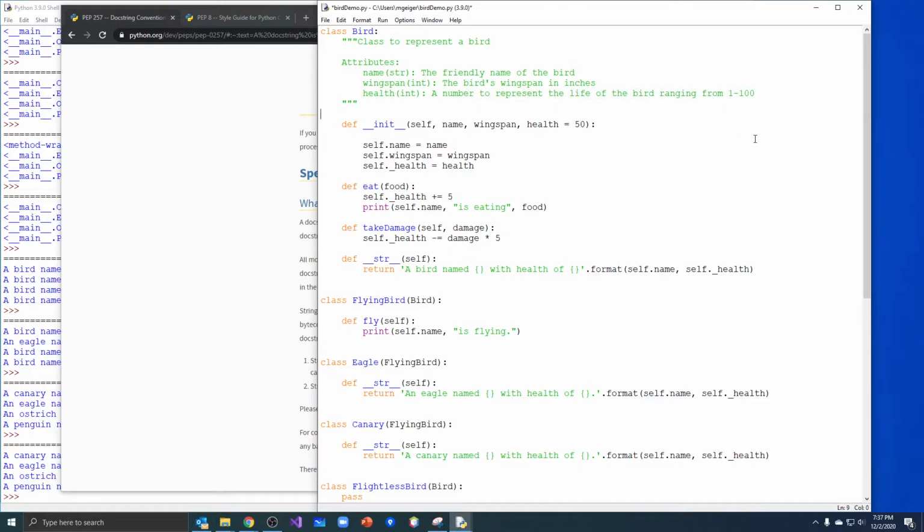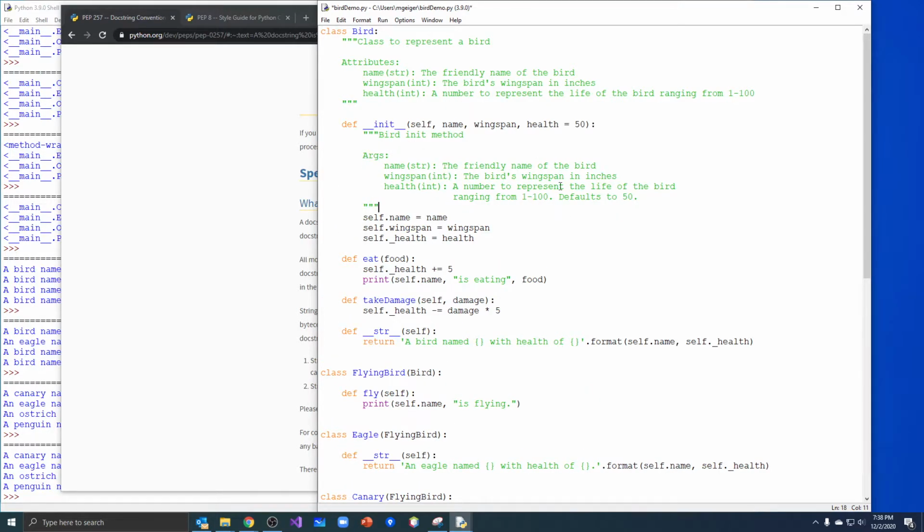All right, so let's do one for our init method. Every method should have a docstring. Now, these docstrings, some people might say they're a little verbose, meaning I got kind of wordy on these.